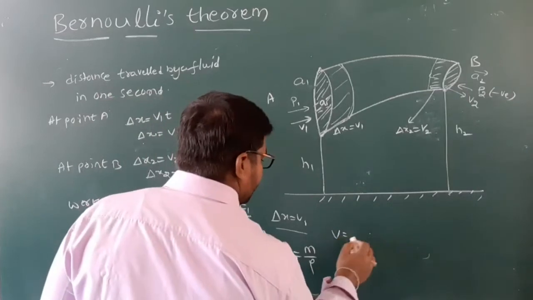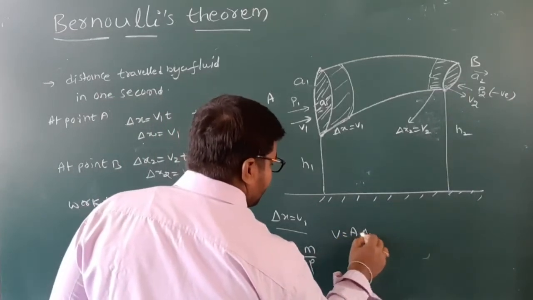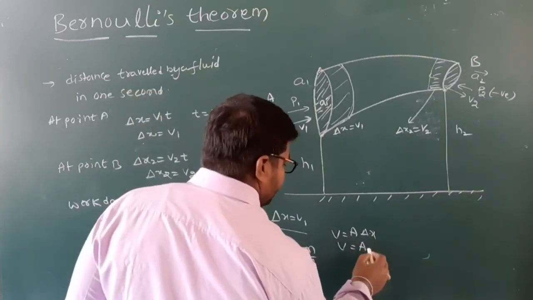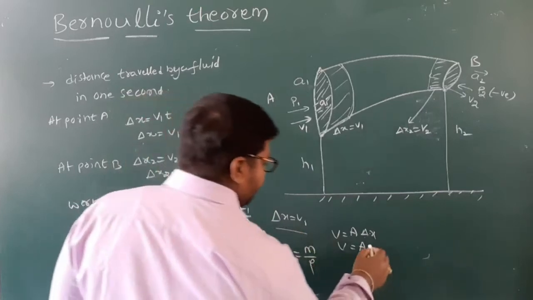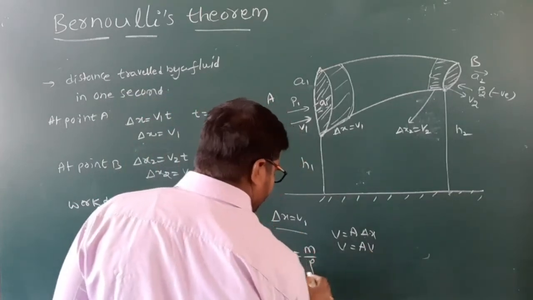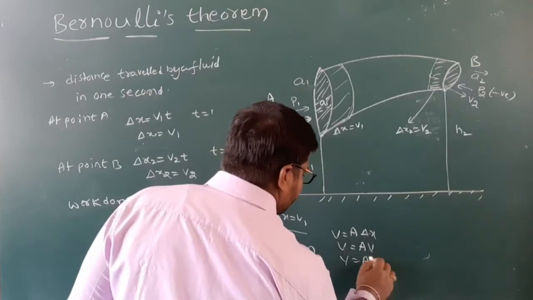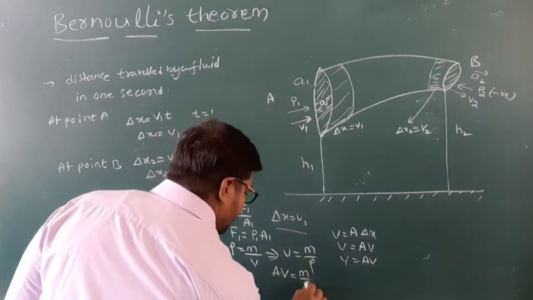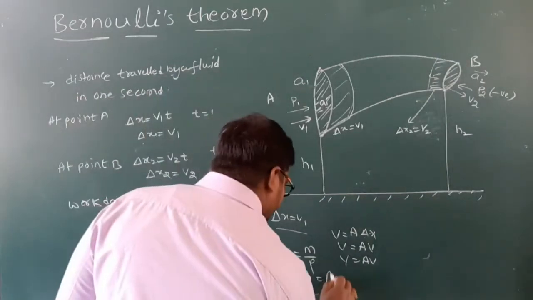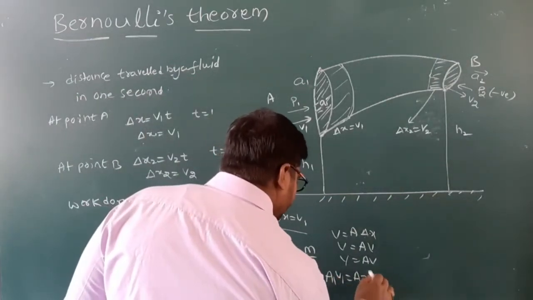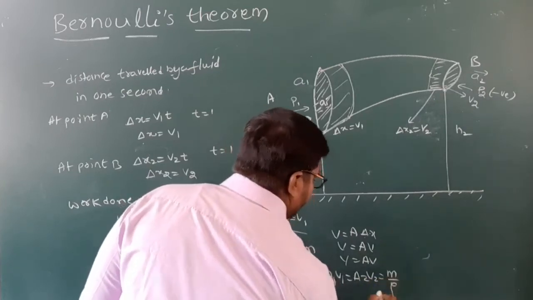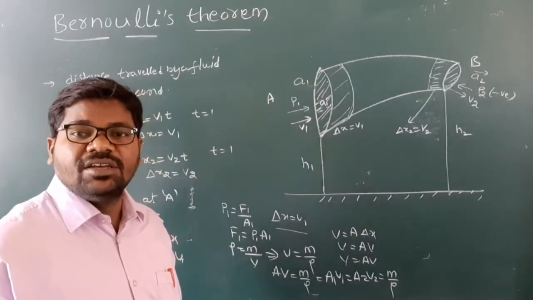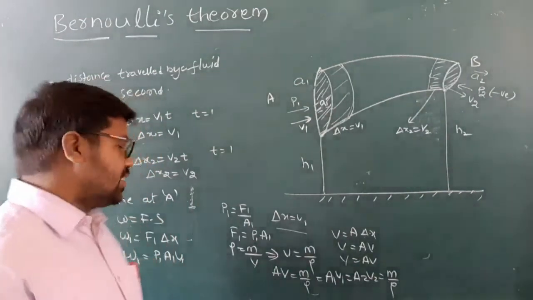Volume is equal to area into distance, and the distance is V. So A into V is equal to M by rho, or A1 V1 is equal to A2 V2 is equal to M by rho, where rho is density.